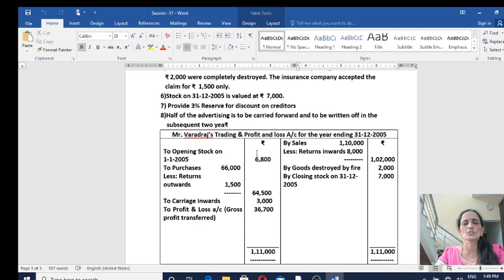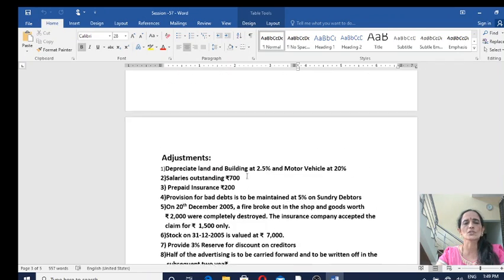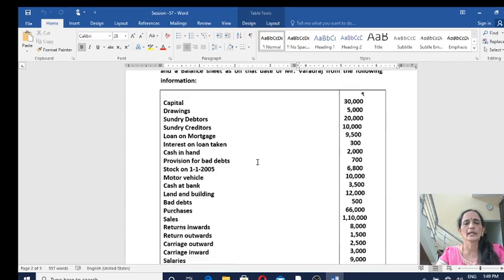So, now let us prepare these accounts one by one. Hope all of you know that trading and profit and loss accounts are prepared together. So, we are preparing a combined account. Open a ledger account and give the heading as Mr. Varadra's trading and profit and loss account for the year ending 31st December 2005. So first let us prepare trading account.